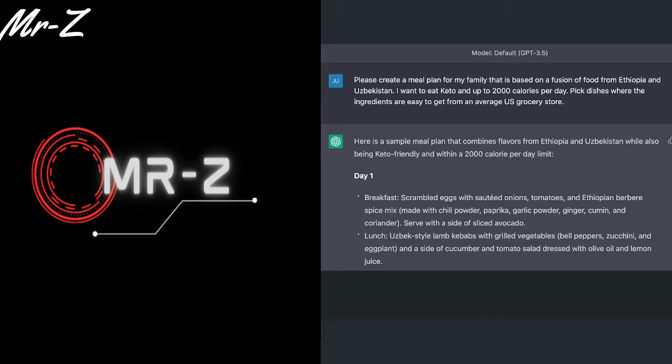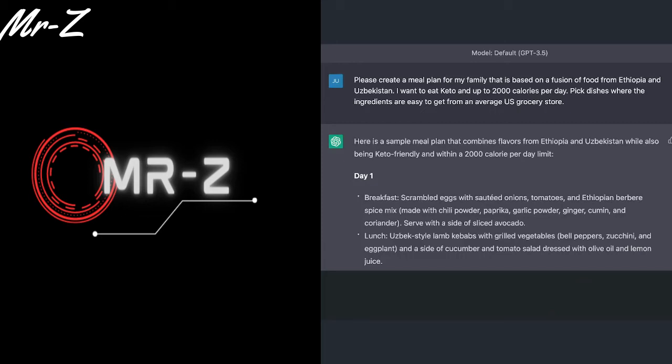It puts in parentheses, it says, made with chili powder, paprika, garlic powder, ginger, cumin, and coriander. Now what it's signaling is Berbere spice is something you can get at the average US grocery store. All of these spices are easy to obtain from a normal US grocery store. So not only is it answering my question, it's giving me an Ethiopian breakfast dish, it's giving me information that I'm going to be able to get these spices.